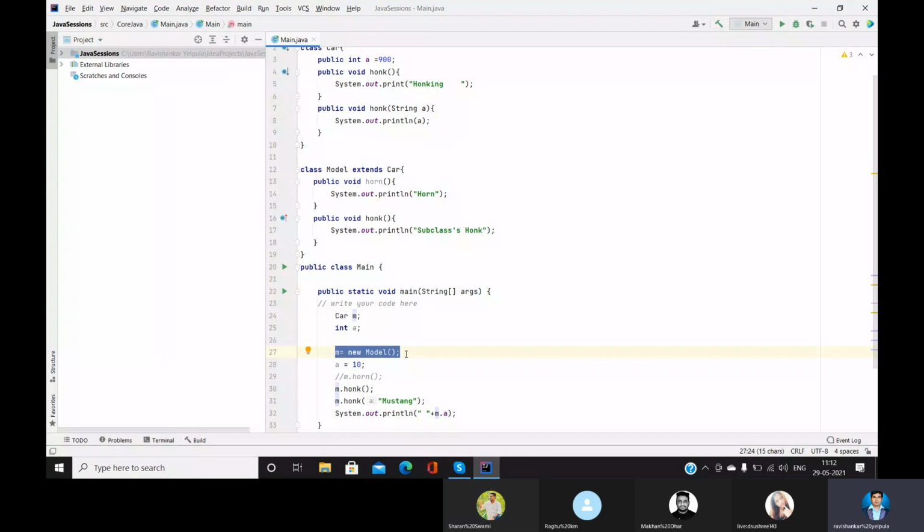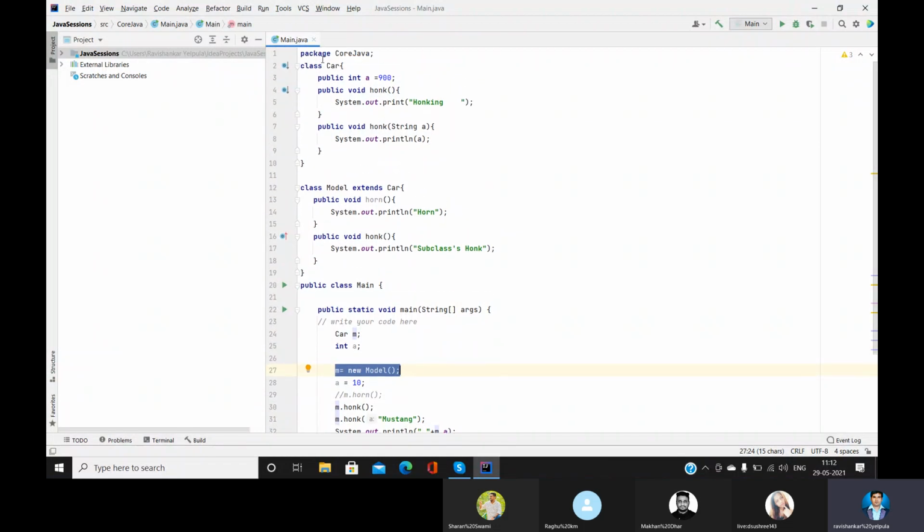Yes. Okay, now just think about it. Here, what did we do? Here we have a class called car, and we extend that class into the model class. What did we do? We just override the honk method here. Did we do that or not? Yes. Then what are we doing here?